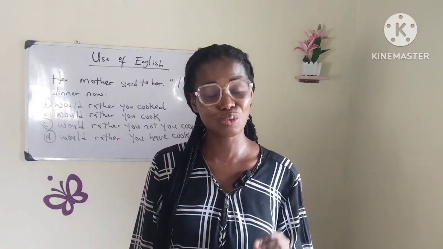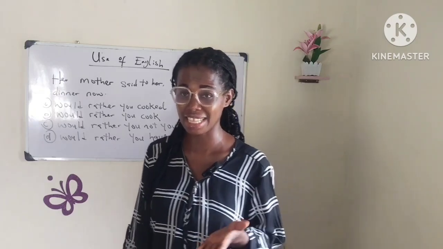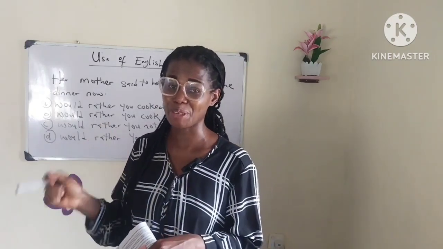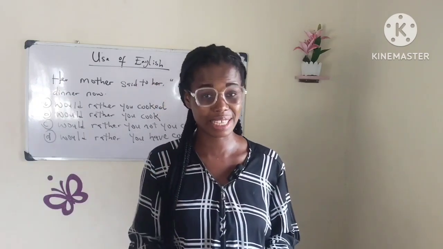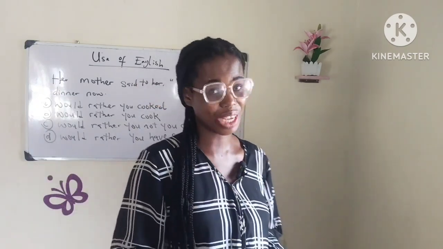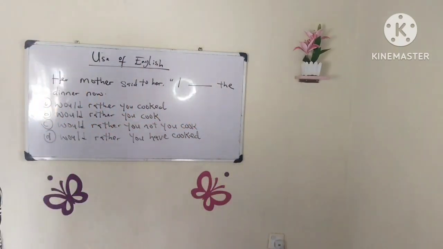So that's how to use would rather in a sentence. When you have two subjects in the sentence, make sure the verb is in the past tense. When you have only one subject in the sentence, make sure the verb is in the present tense. It's very simple. Okay, so now let's look at the board.